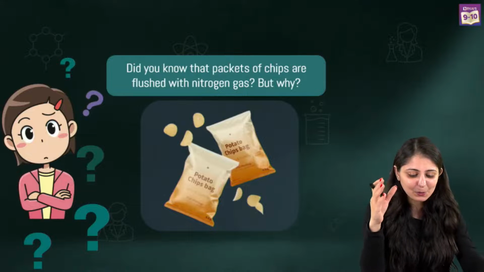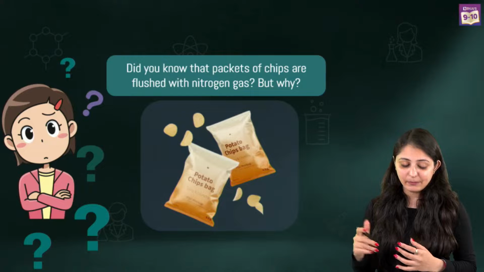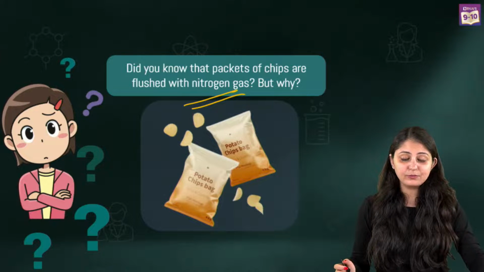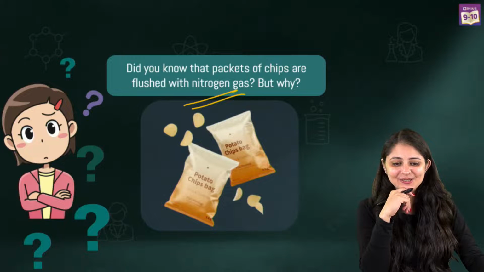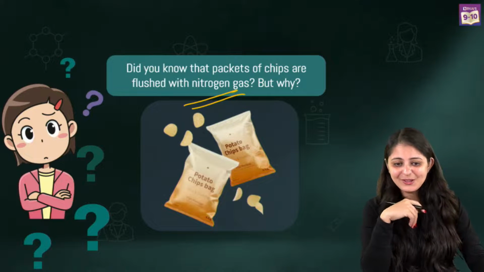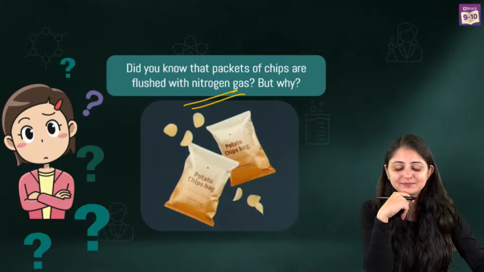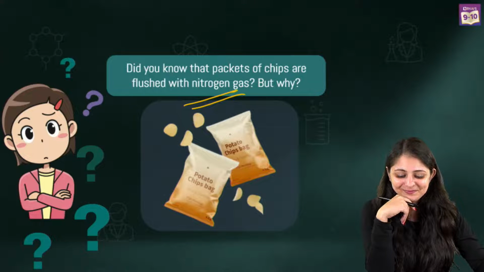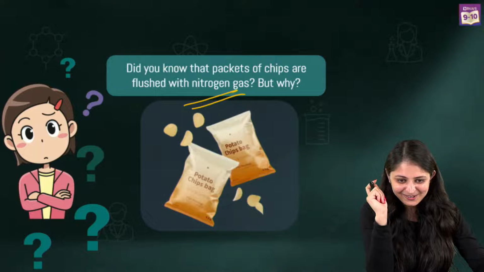So, have you ever noticed that the packet of chips that we eat, and we all have had this at some point or the other, is actually containing nitrogen gas. But why? Yes, Muskan, color change also, taste change also. Okay, coming to this point, why is this happening? What do you think? Antioxidants. Miss Tarkar, alright, to prevent oxidation. Antioxidant.